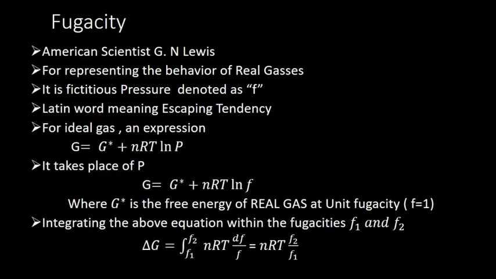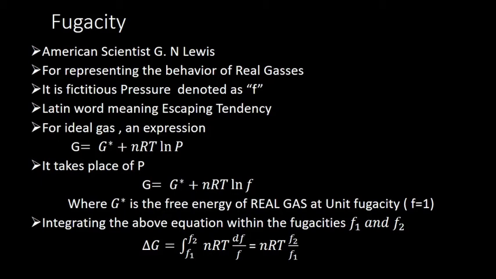Now the next topic is fugacity and activity. Fugacity was introduced by the American scientist G.N. Lewis for representing the behavior of real gases. We have studied gases based on the ideal gas. When we take the real gas, there are certain properties which are different from the ideal gas. So to represent the real gas behavior, the term fugacity is used. It is a fictitious pressure. It's only pressure, but for the real gas, and is denoted by F.